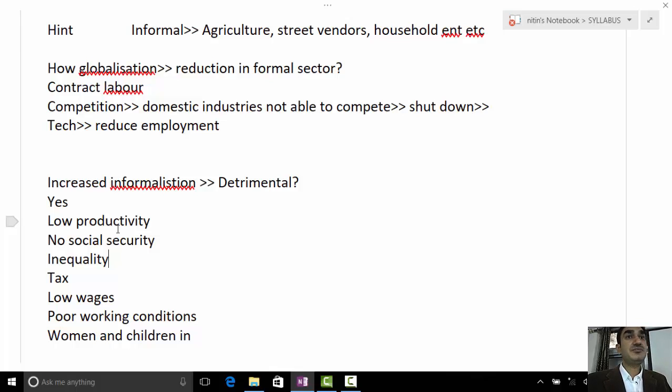More weaker section people are employed in such low paid, poor working conditions, like women, children, SC, ST. They are already a weaker, vulnerable section, and you again push them into this detrimental kind of work environment, low wage employment, then they will always remain weak. So in that case it is detrimental to the development of our country.